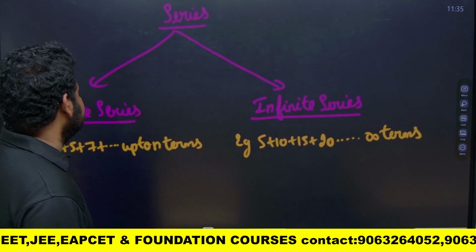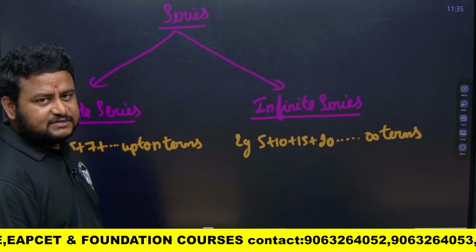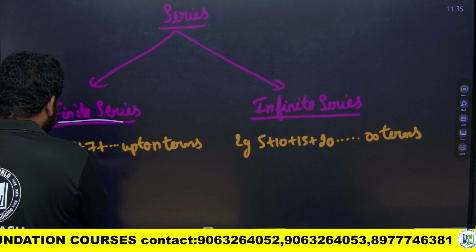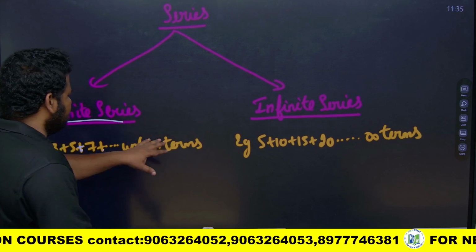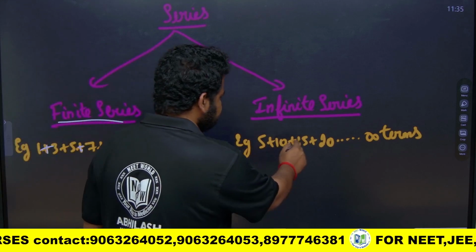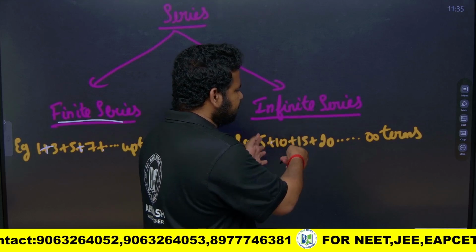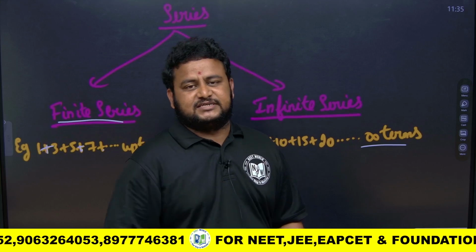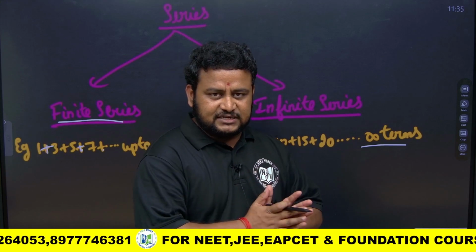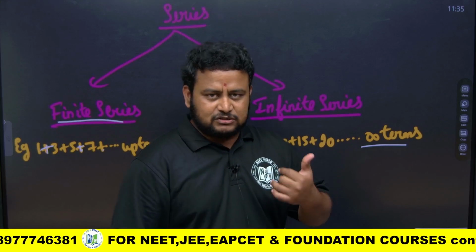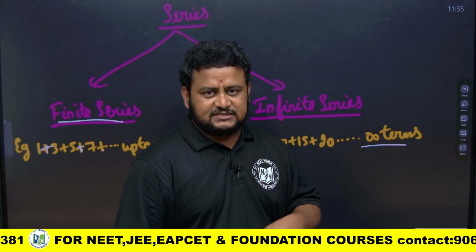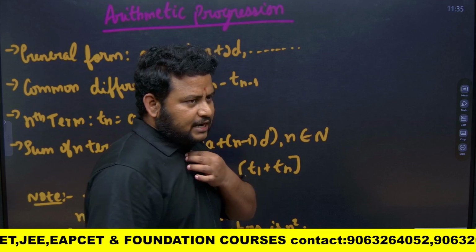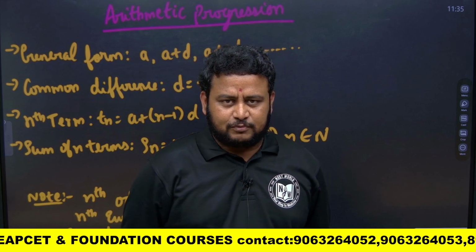Now let us talk about series. I told you that while writing a sequence I used to write commas. When we write a finite series, instead of writing a comma, we write a plus, up to n terms. This is called a finite series, and when I write a plus here, it becomes a series. But if I write it up to an infinite number of terms, that is infinity, it is called an infinite series. That's it, friends. That is the difference between finite series and infinite series. I hope it is clear, and we also learned what a sequence is, and what finite and infinite sequences are. Now I told you we have to learn about arithmetic progression, geometric progression and harmonic progression.